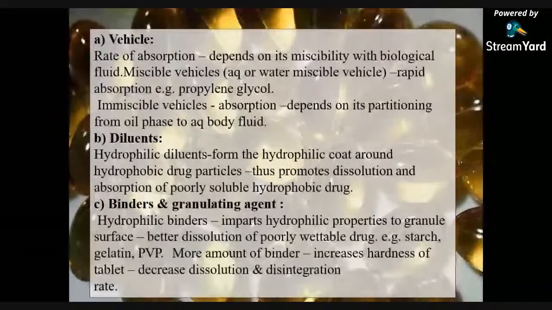If a larger amount of binder is there, it will increase the hardness of the tablet, and the final conclusion is a decrease in the dissolution and disintegration rate. Therefore, we should decrease the amount of binder for the optimum dissolution rate and disintegration rate.